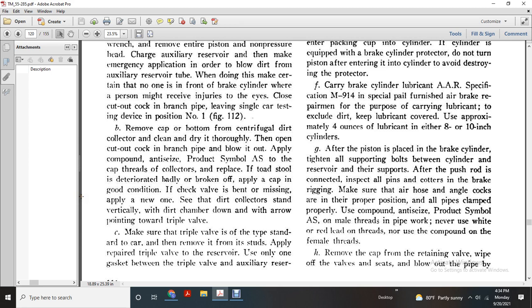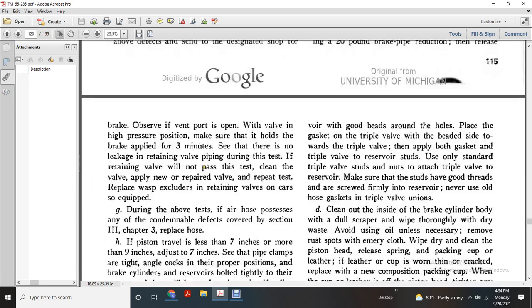Make sure of the triple valve type for the car. Remove it from the studs, applying the repaired triple valve to the reservoir. Use only one gasket between the triple valve and the auxiliary reservoir. Make sure the gasket is placed properly on both sides of the triple valve. Use only the triple valve stub with the nuts attached to the triple valve and reservoir. Make sure the stub has good threads and is screwed firmly into the reservoir. Never use the old hose gasket in triple valve unions.